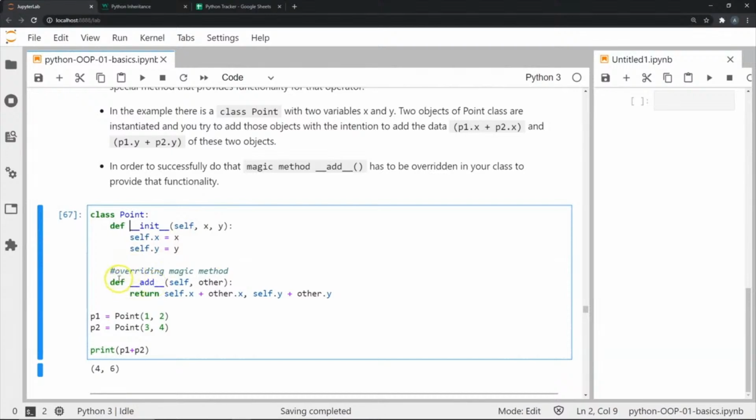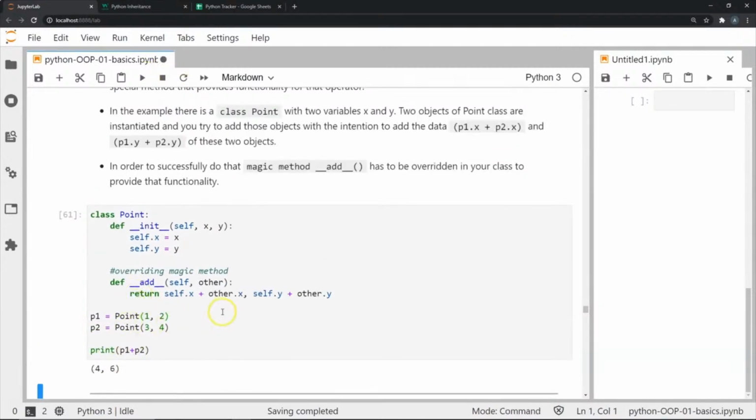Now I am going to define this add magic method, overriding the normal functionality of plus, and I'm going to give it a very specific function. For two different objects, you're going to add the first part, or so-called x coordinate, with the other x coordinate, and the y coordinate with the other y coordinate, and return this in the form of a similar object. So now when I pass 1, 2 and 3, 4, it should return me 4 and 6. As you can see here, I have basically done what I wanted to do by operator overloading.